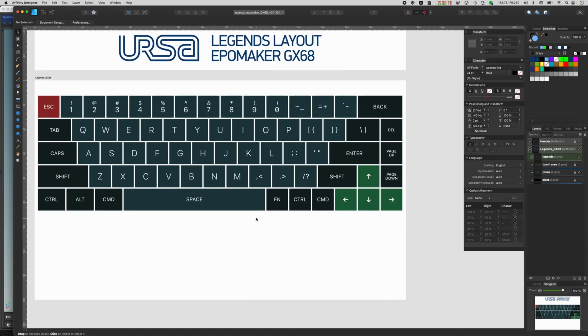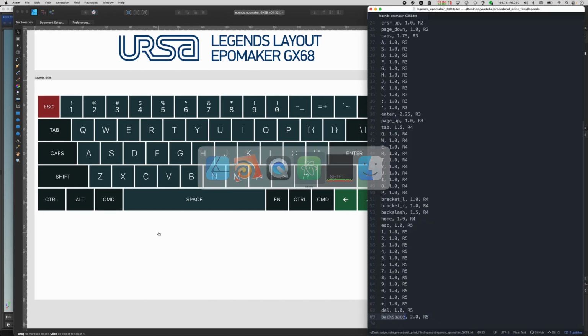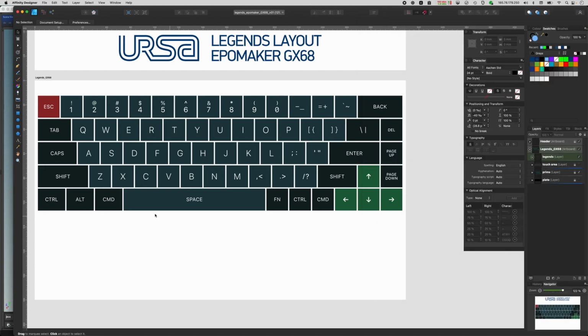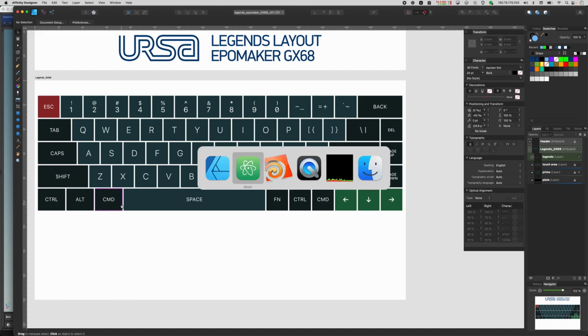But before we do that, I'm going to show you this text file. It's a comma separated value with 4 rows. The key ID, the key width, the row the key is on, and if the key is convex or concave. And it enumerates from the top to the bottom and corresponds to the layout here from left to right and then upwards. Let me show you how that works inside Houdini.